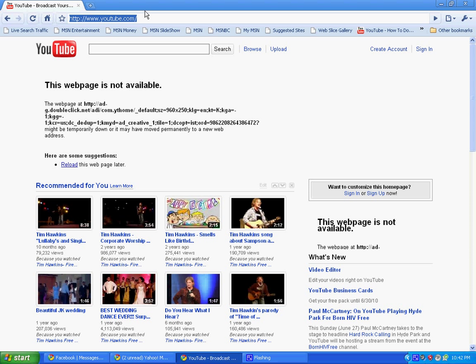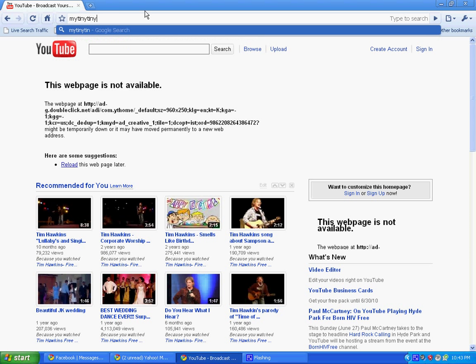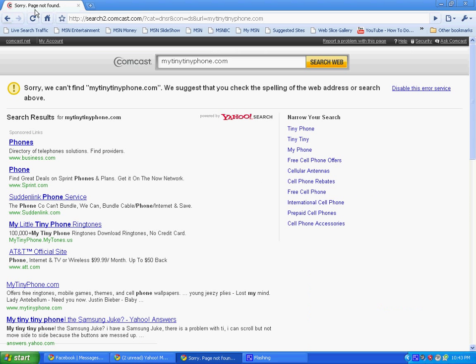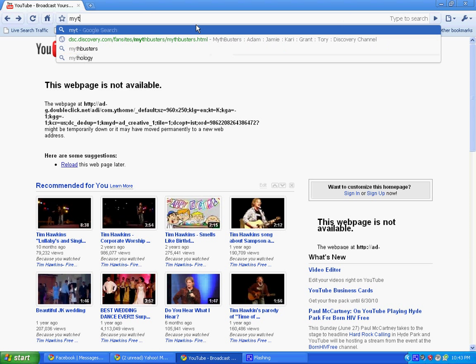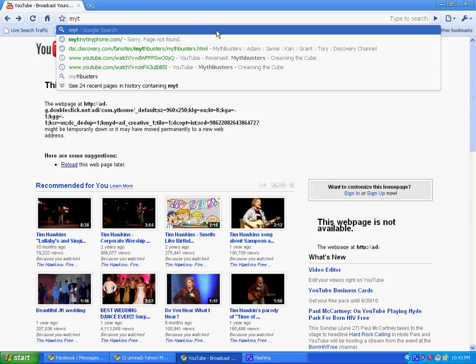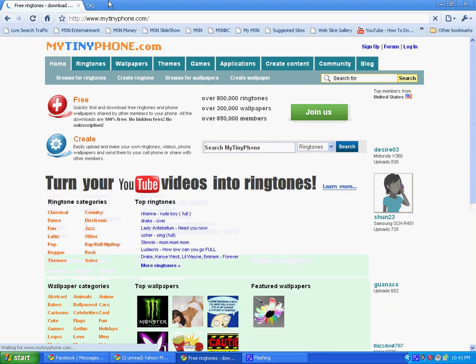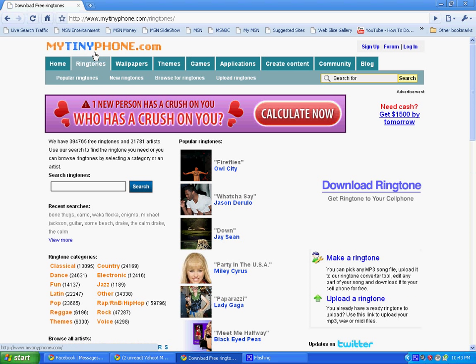Go to mytinyphone.com. It's mytinyphone.com. My tiny phone. Okay. And this does not require setup. And you go to ringtones right here. Should be next to the home button.